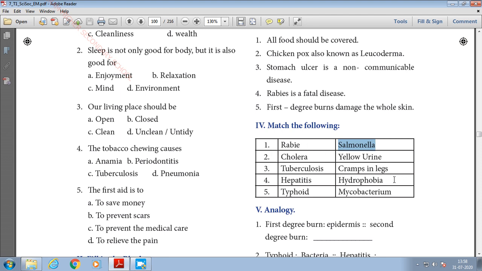Once again I'll repeat it. For rabies, the answer is hydrophobia, for cholera it is cramps in legs, for tuberculosis it is Mycobacterium, for hepatitis it is yellow urine, and for typhoid it is Salmonella.